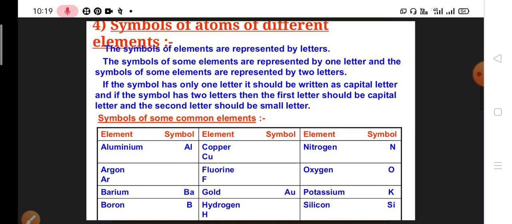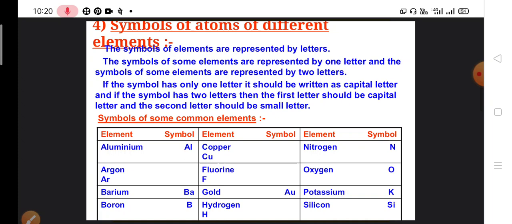The symbols of some elements are represented by one letter, and symbols of some elements are represented by two letters. We know that carbon, hydrogen, oxygen, nitrogen are represented by C for carbon, O for oxygen, H for hydrogen, and N for nitrogen. So these are some symbols of elements represented by one letter or one alphabet, and some elements have symbols with two alphabets, two letters.